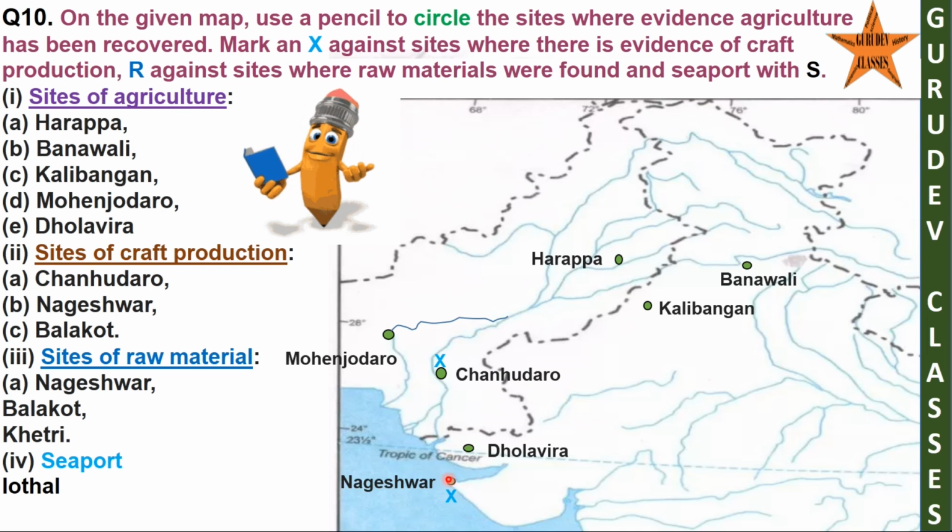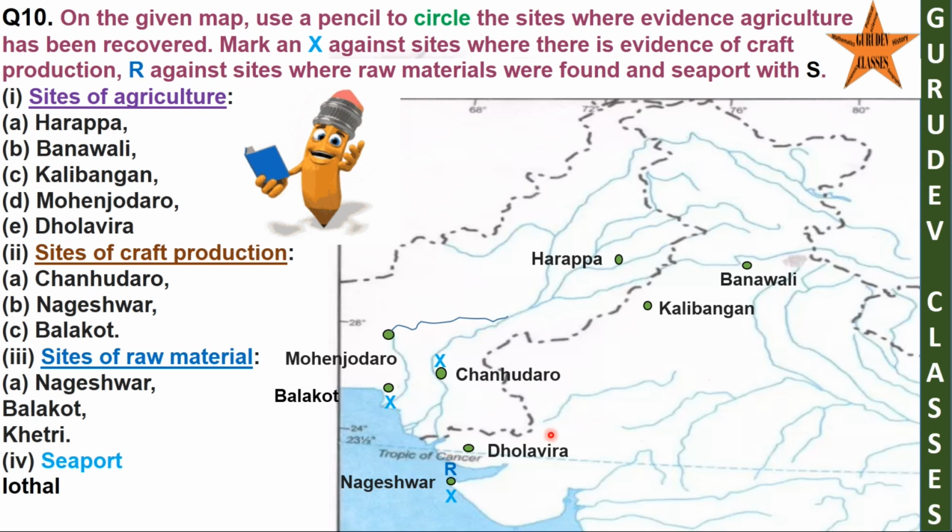B. Nageshwar. It is situated on this part of Gujarat state where it is like a corner. C. Balakot. Balakot is a city on the banks of the Kunhar River, Nansuk River, in the Kaghan Valley of Mansehra district, Khyber Pakhtunkhwa province in the northern part of Pakistan, where a furnace built in 2,500 BC has been found in the excavation, in which probably ceramic items were manufactured.